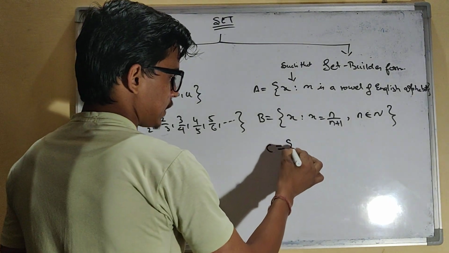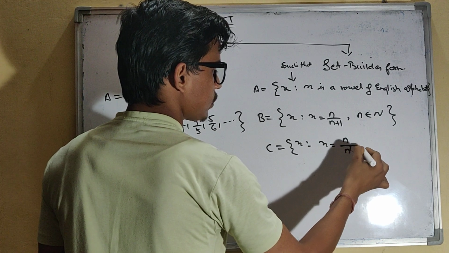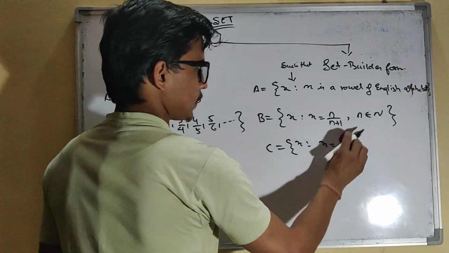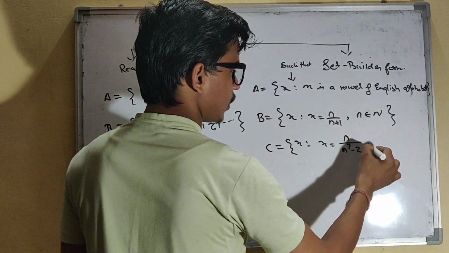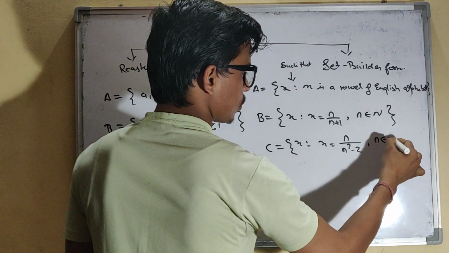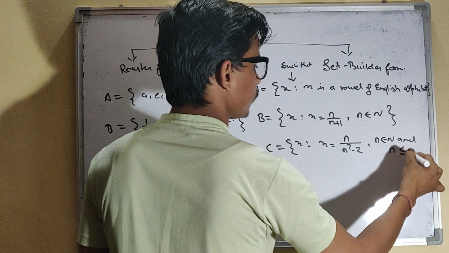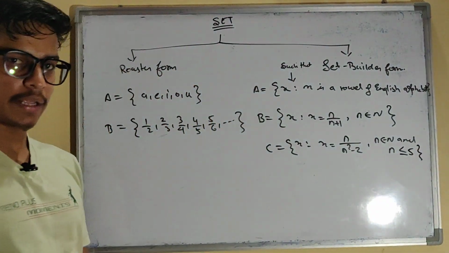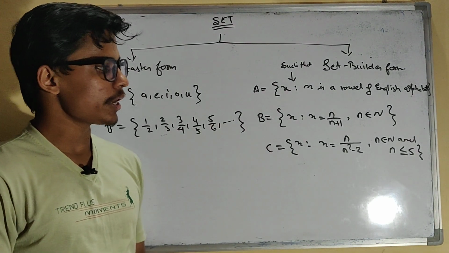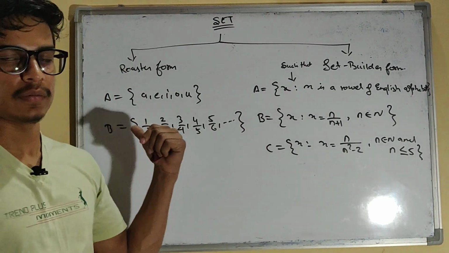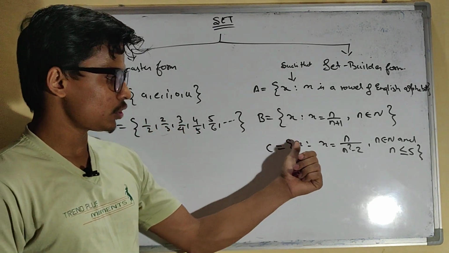C is {x such that x = n/(n² − 2), n belongs to the natural numbers, and n is less than or equal to 5}. I have to convert it into roster form. In order to do that, I have to write each and every possible value of x.